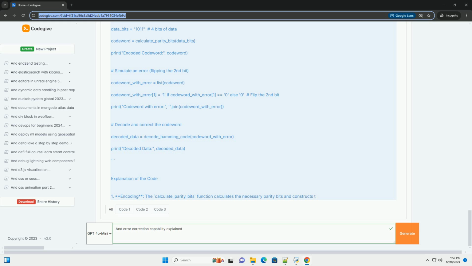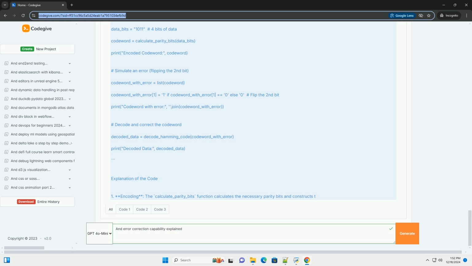def decode_hamming_code(code_word): n = len(code_word), r = 0. While 2**r < n: r += 1. Calculate parity bits. error_position = 0. For i in range(r): parity_position = 2**i, parity_value = 0.